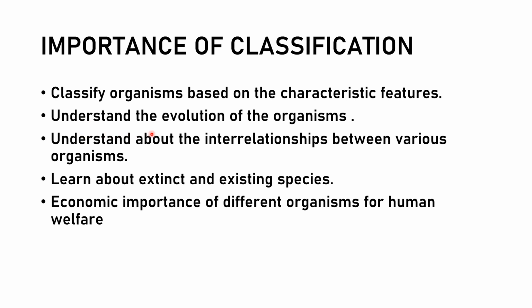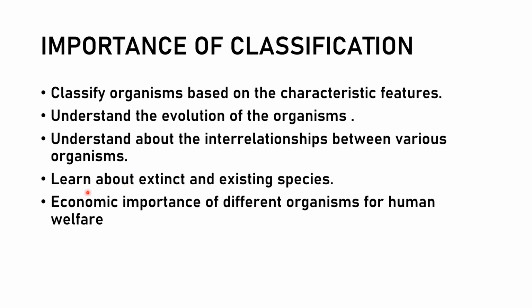We'll understand the evolution of organisms, that is, how a particular organism has evolved, how the evolution process has taken place, and who their ancestors are. We understand the interrelationship between various organisms, that is, how one species is related to another species, and how one organism has interconnection with another organism. This can be understood through the process of biological classification.